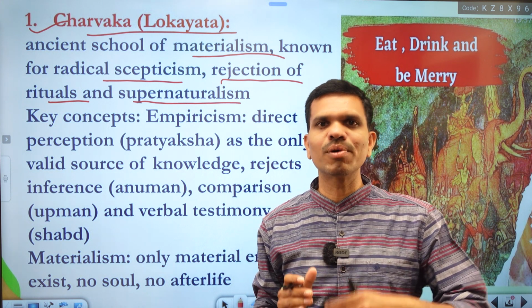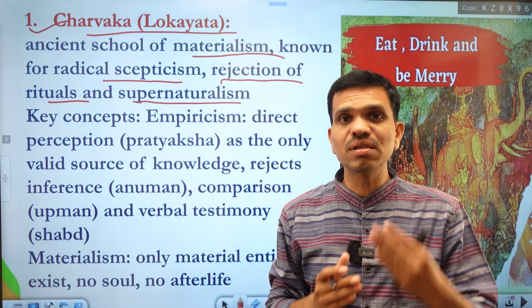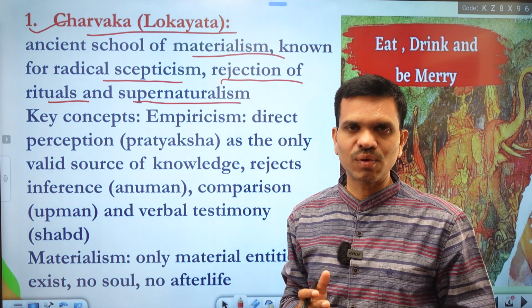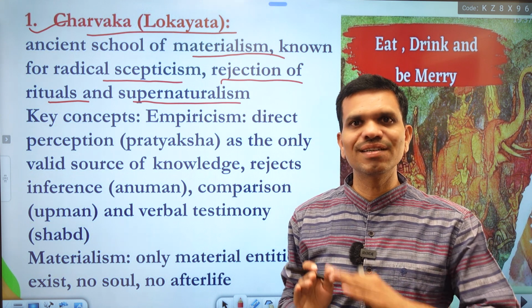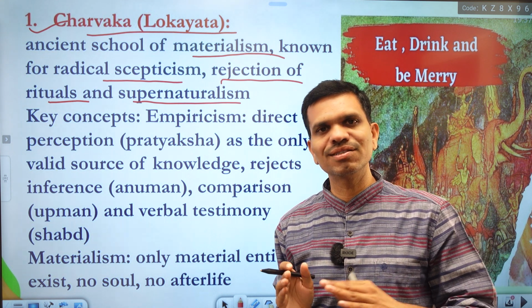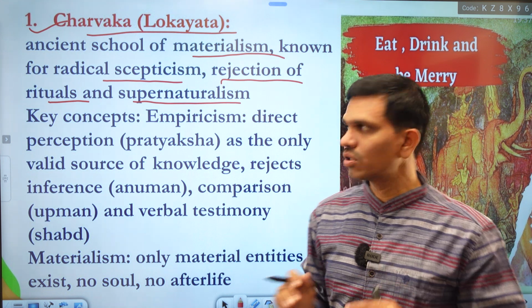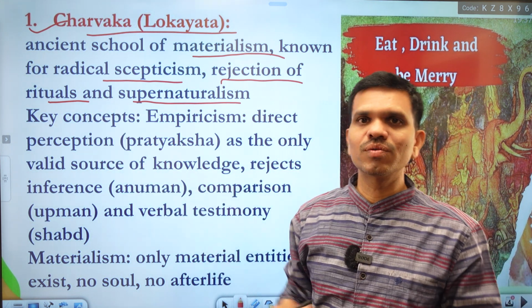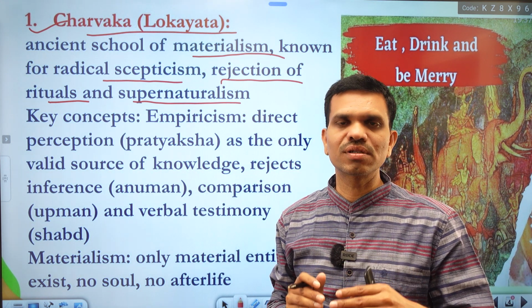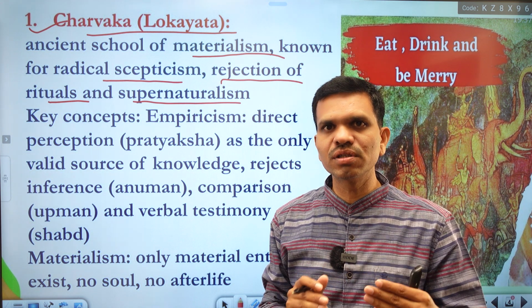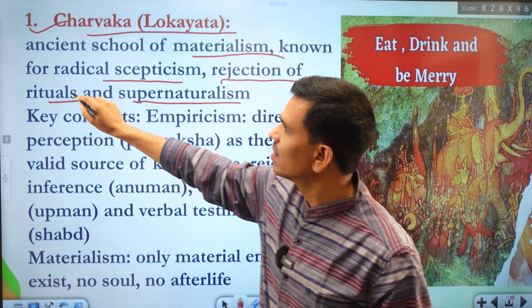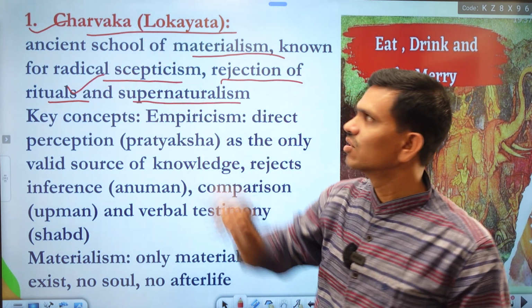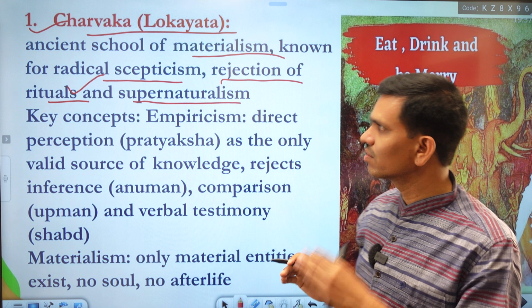As we all know, the philosophy of Charvaka is based on complete rejection of Vedas, the rejection of supernatural elements, superstitions and rituals. So they also do not consider rituals and the dharmas or the religions which are based on Vedas, for example Hindu.